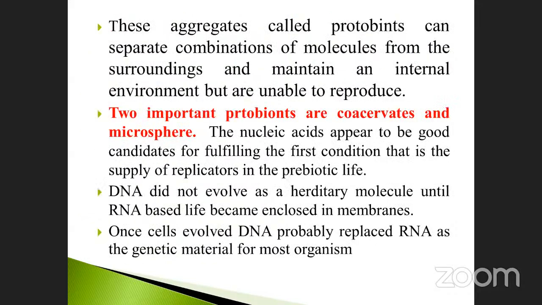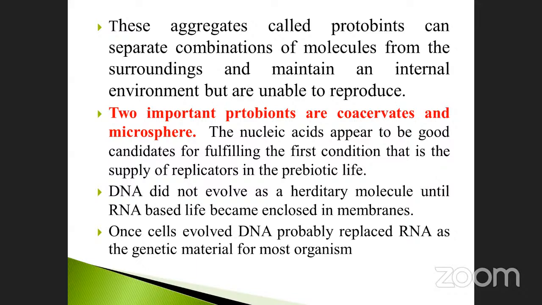This aggregate, called a proteinoid, can separate a combination of molecules from the surroundings and maintain an internal environment, but is unable to reproduce. This is very, very important. The molecules are separated from the surroundings, isolated, and maintain an internal environment within the body.